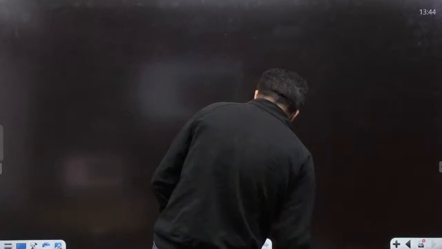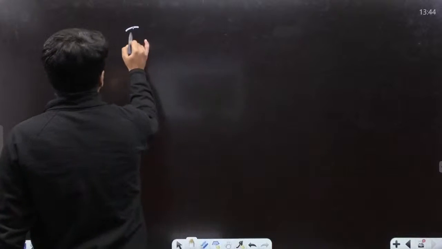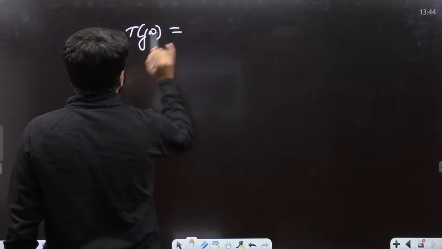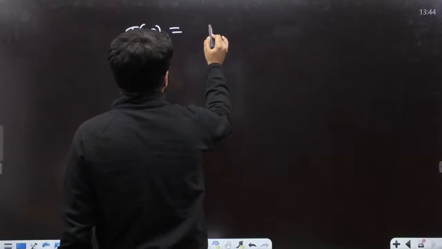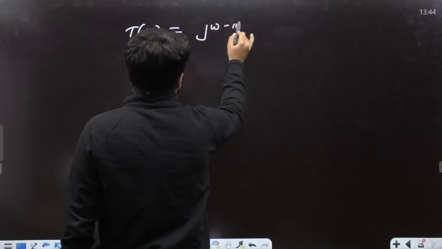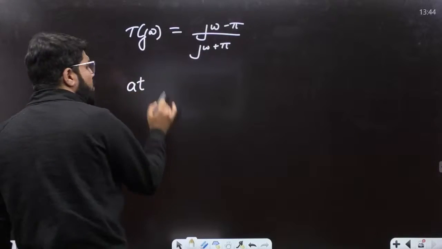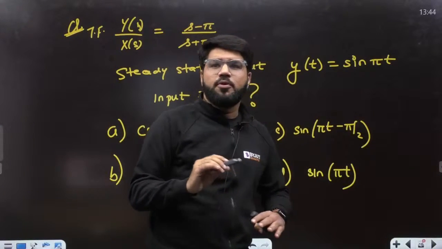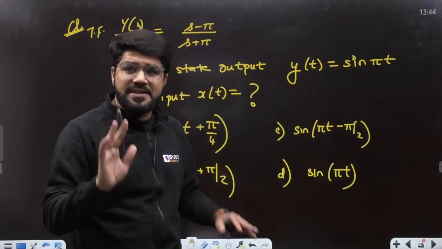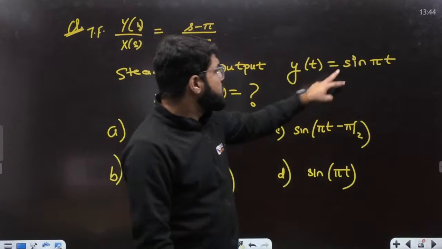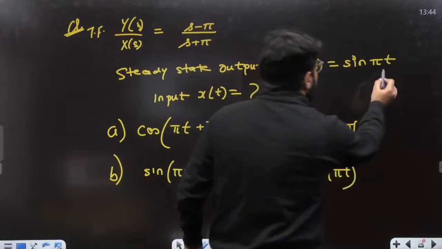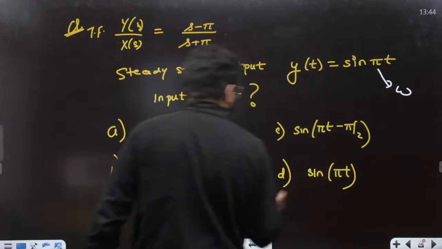So if we take the frequency domain, frequency response of the system will become (j omega minus pi) upon (j omega plus pi). We know that for sinusoidal input, the input frequency and output frequency are the same. So if the output frequency is pi, input frequency is also pi.